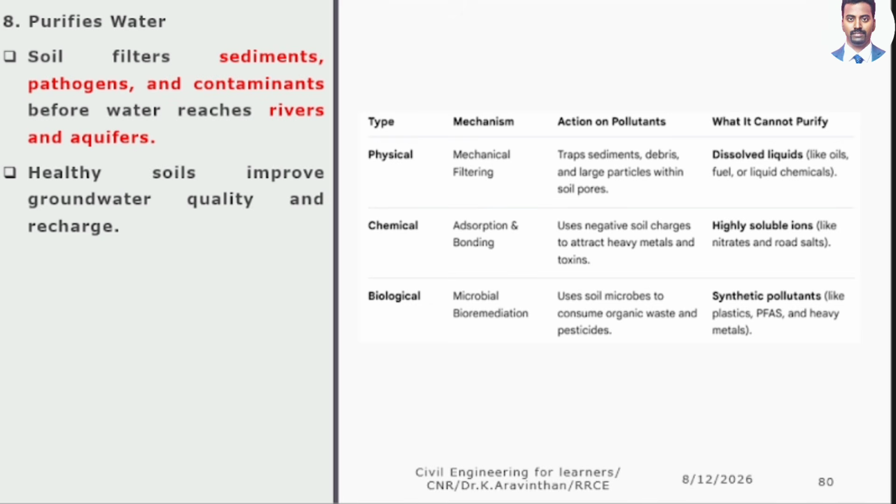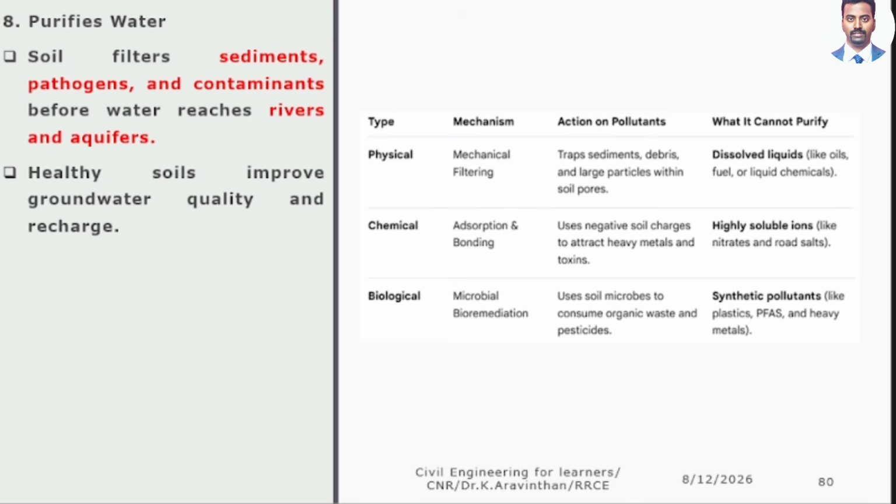What will it not filter? Sir, I have a soil. If I am putting oil in the soil and the water, the soil cannot split the oil and water. Do you understand? Sir, if soil itself is a good filter, then why are we bringing a filter to our home? In our home we have a water filter, no? Why are we buying a water filter? Because the soil cannot split oil and water. That is a disadvantage. It cannot separate oils, fuel and liquid chemicals.